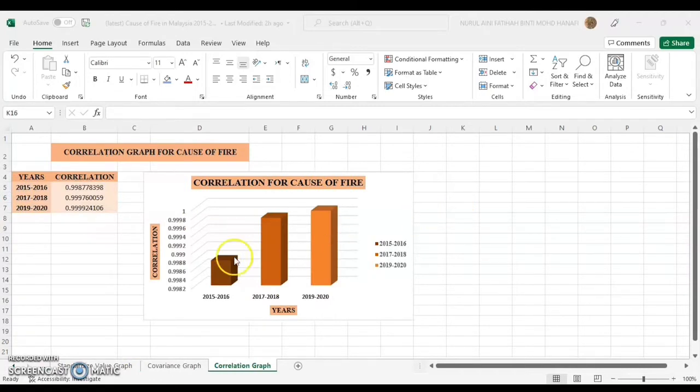Okay, for correlation, we can say that the pattern perfectly increased. In 2015 to 2016, the correlation value was 0.9987 and increased to 0.9997 in 2017 to 2018. And lastly, the highest correlation was in 2019 to 2020, which is 0.9999. Okay, that's all from me.